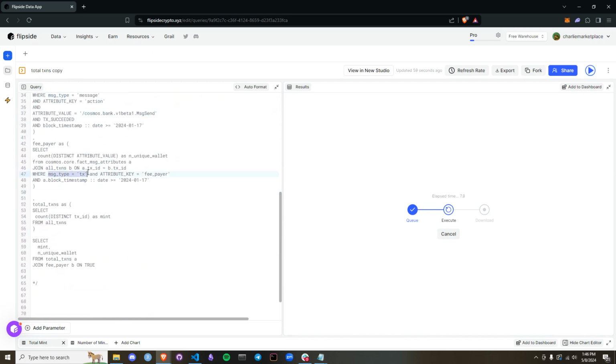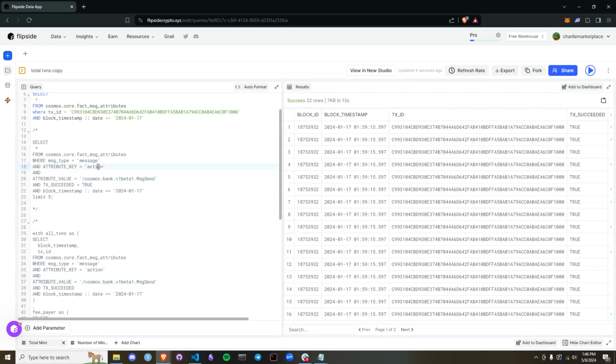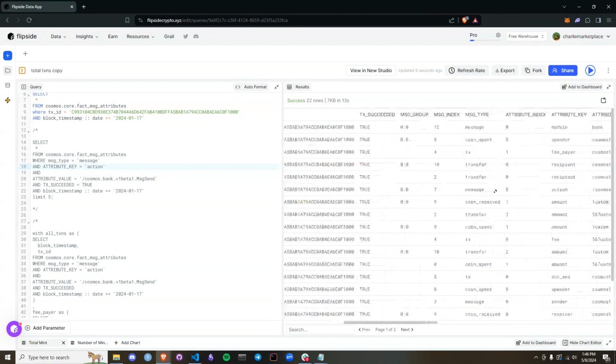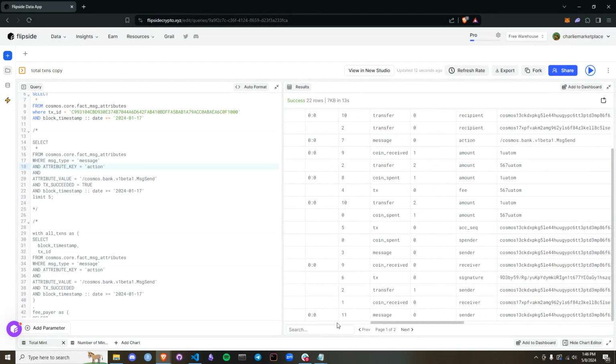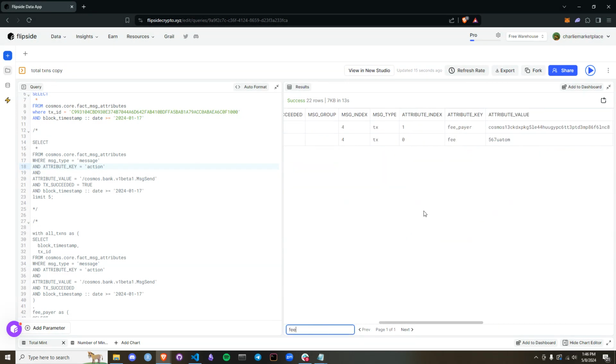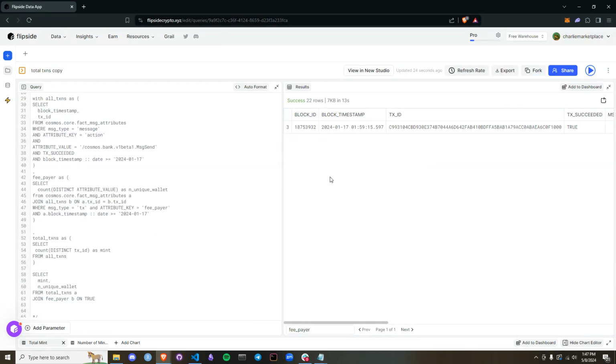Let's see if it also has a message type transaction and a fee pair. So transactions should always have fee pairs, but more transactions will have fee pairs than have this. And I guess it's technically possible that maybe this could happen without a fee pair. I'm not totally sure. Okay, so yeah, a lot of stuff's going on. Bank module, Cosmos Bank V1 beta, a lot of stuff going on. Let's see if there's fee pair. There's a fee pair. Okay, looks like there's one fee pair. Let's see this. So message type transaction, attribute fee pair, attribute key.